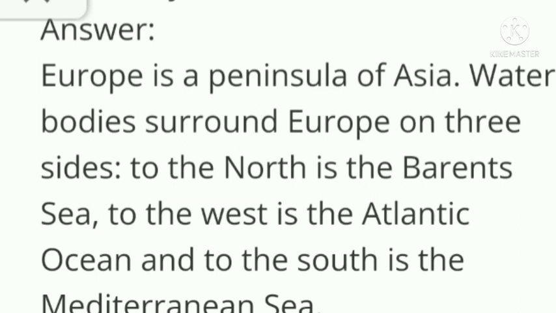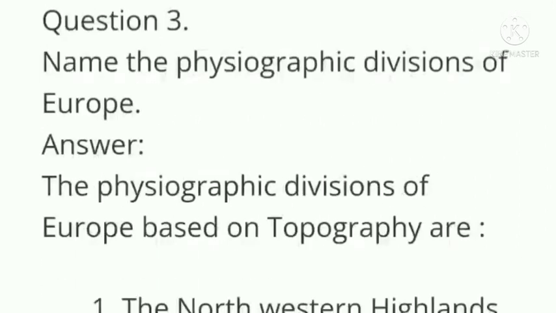Question number 2. Europe is known as Peninsula of Asia. Why? Answer. Europe is a peninsula of Asia. Water bodies surround Europe on the three sides. To the north is the Barents Sea, to the west is the Atlantic Ocean, and to the south is the Mediterranean Sea.